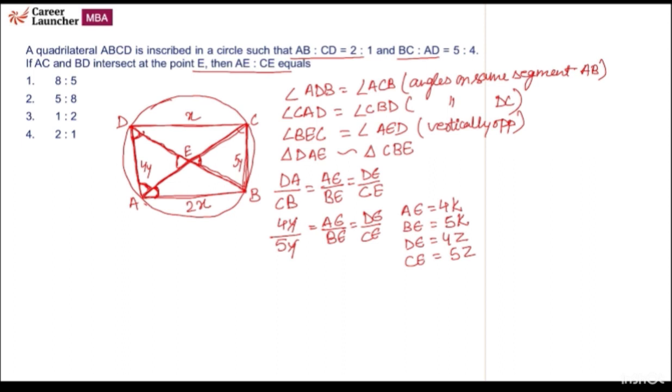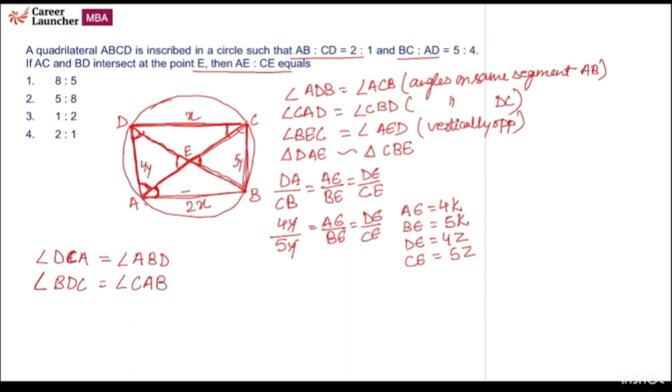Now angle DCA, this angle DCA is equal to angle ABD. Again on the same segment, angle DCA is equal to angle ABD on the same segment, that is AB, and angle BDC is equal to angle CAB.